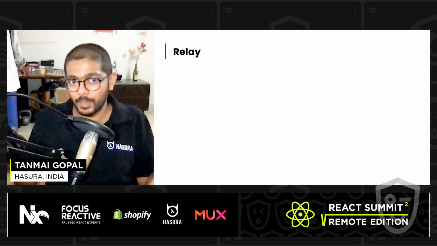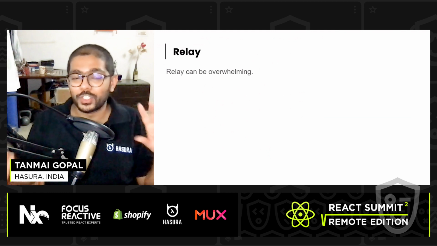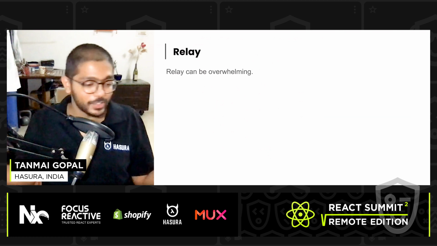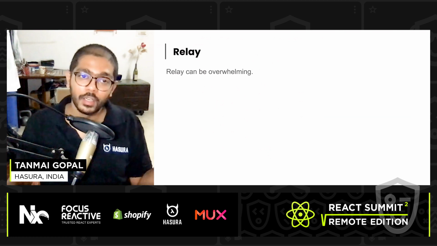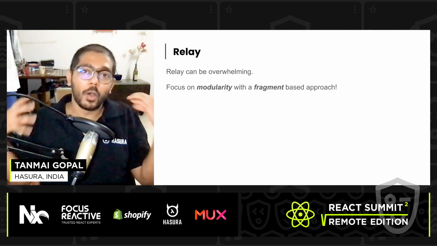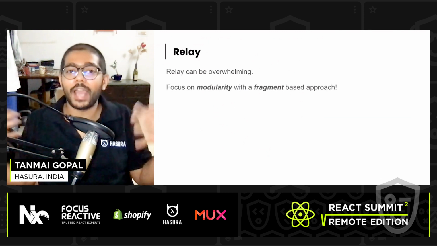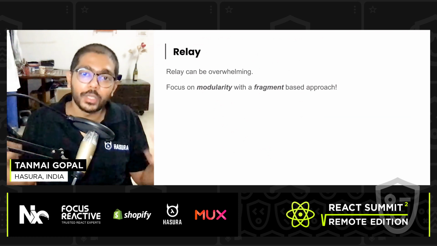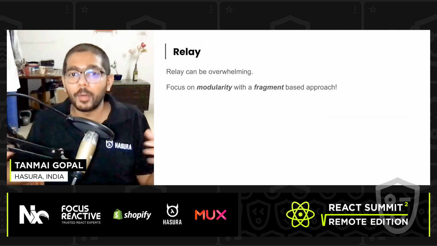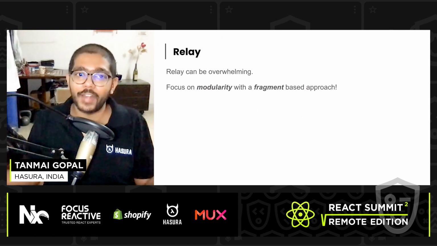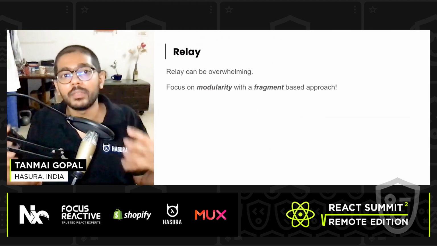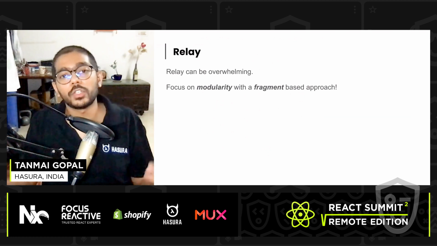So to summarize, if you start looking at Relay, it can be a little bit overwhelming, right? If you look at the Relay docs, you look at people talking about Relay, there's a lot going on. Don't worry too much about that. Think about the modularity that you want in your application and the modularity that you can achieve with a good fragment-based approach. As you start thinking about using fragments in practice, you'll notice that you'll have to rebuild a lot of the same design decisions that Relay enforces on you upfront, right?